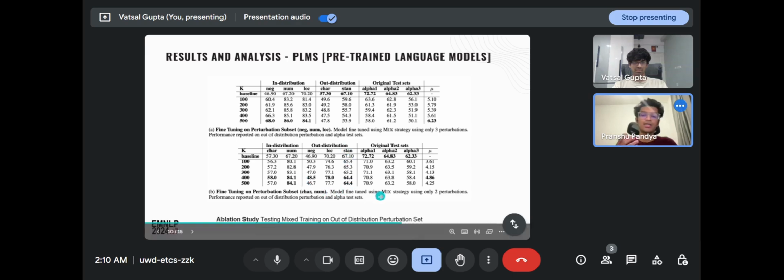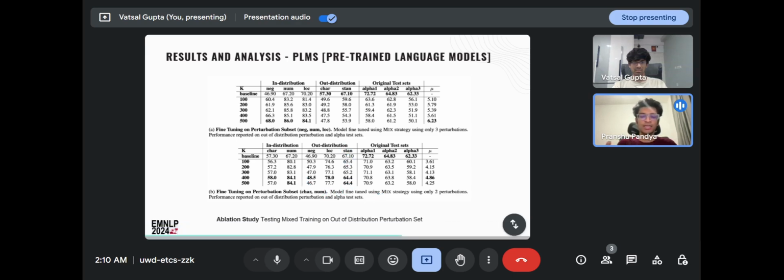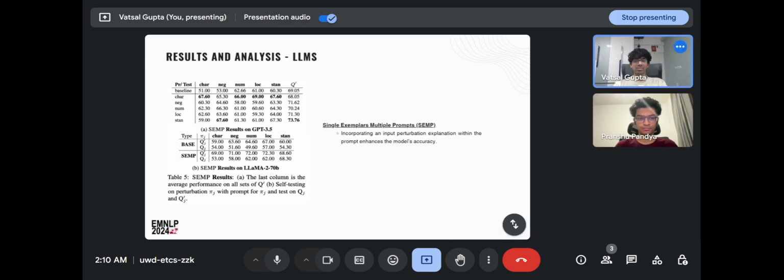And here we can see that mixed training is extendable across unseen perturbations also. When we start to analyze the results for large language models, CMP is basically an analog of the multi-model uniset inoculation strategy, where we expect that when the prompt is provided with the information for a particular perturbation type, the performance will be the best on that particular perturbation type, which is more or less true.